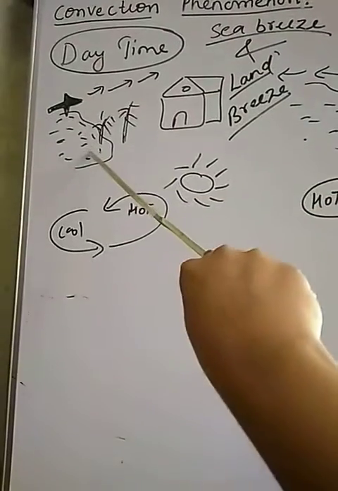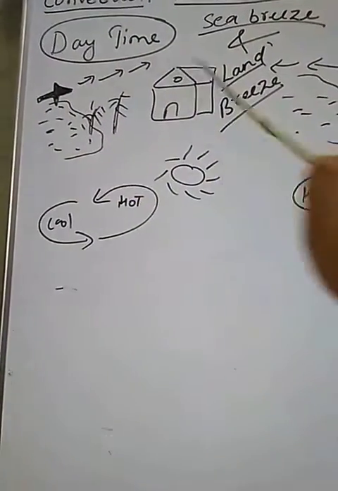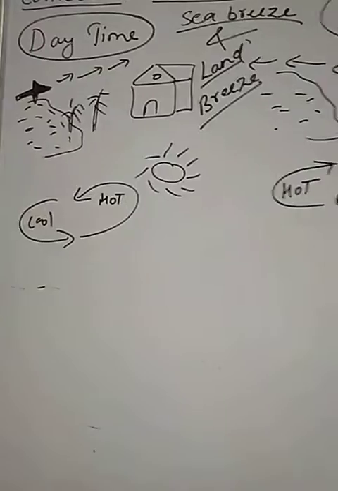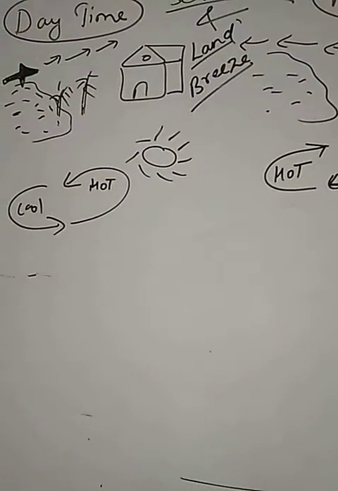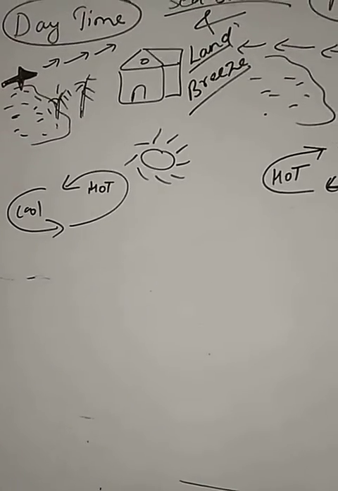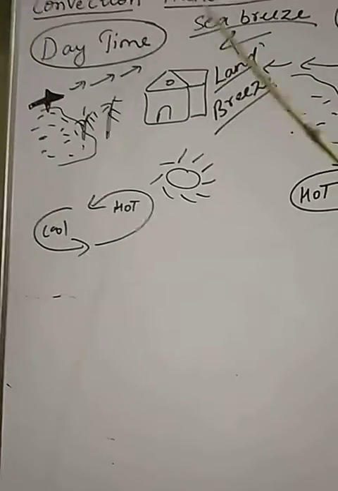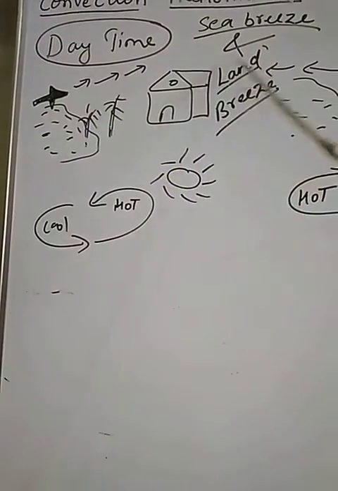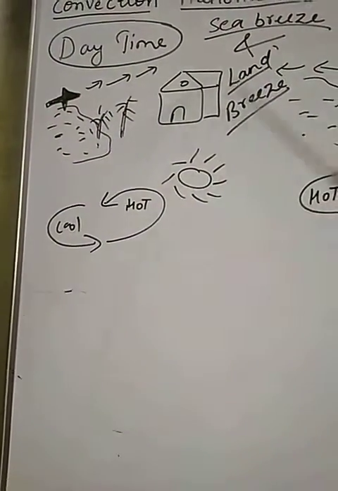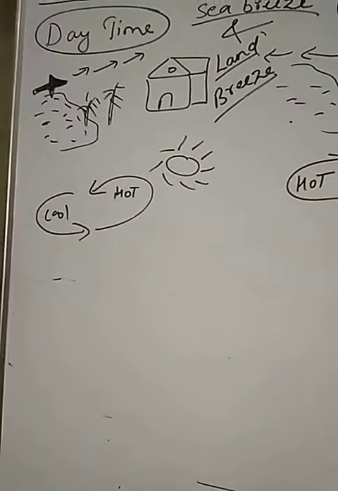The cooler air from the sea moves towards the land. The warm air from the land moves toward the sea to complete the cycle. It means there is a circulation of air.